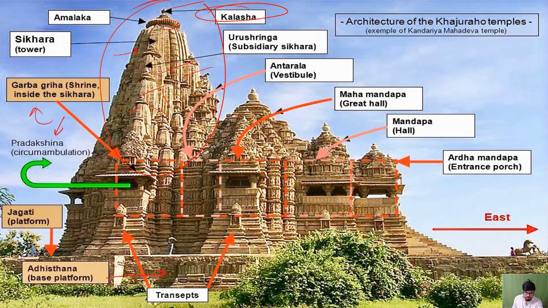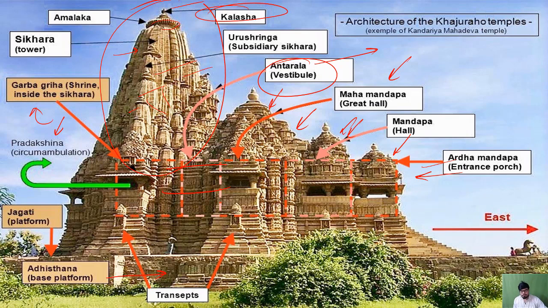So above this Adisthana, the whole structure is built, and you see these are important structures called Mandapa. This is the main great hall, Mahamandap, and these are smaller Mandapa or the Ardha Mandapas, and these are connected with the main Garbhagriha body with a vestibule. This is called a vestibule. It's a particular narrow structure which is called Antarala in Hindi or in Sanskrit, and in English vestibule. So Garbhagriha is joined with this Mahamandapa with the structure of Antarala. Okay, and this is Ardha Mandapa, or the entrance porch, we can say.